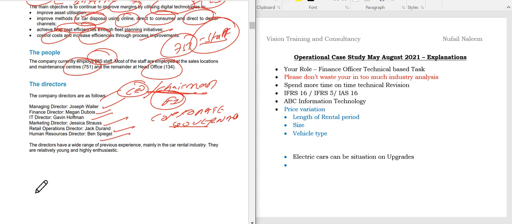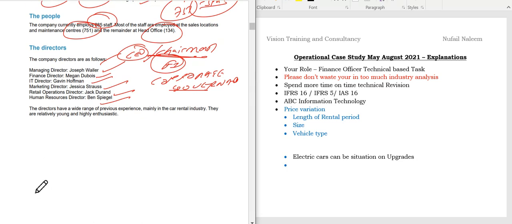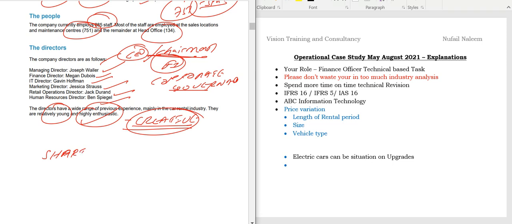So students, the directors have a wide range of previous experience, that is very clear, mainly in the car rental industry. They are relatively young and highly enthusiastic. So students, young board, highly enthusiastic, but the only thing is whether they are creative enough, because if you observe this environment of car rental, it's like a shark tank, if I can generally say, because if you don't perform well, someone else will take over the business.